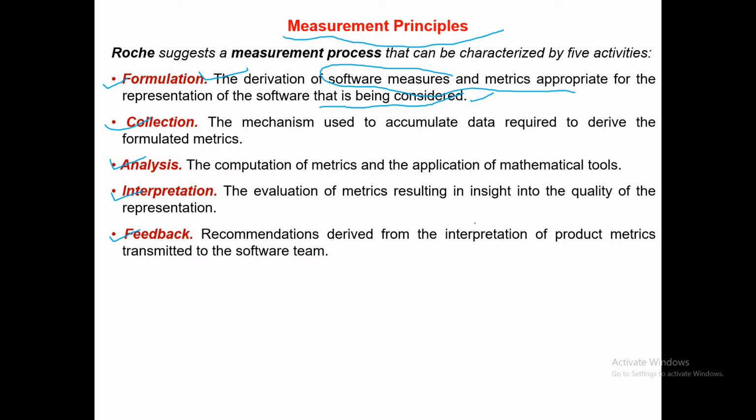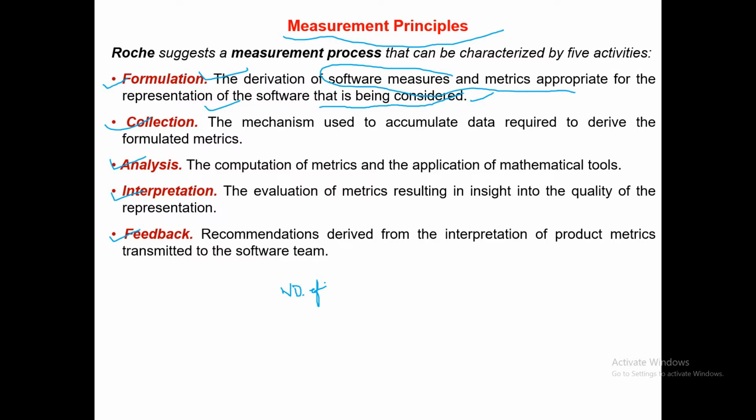Collection: the mechanism used to accumulate data required to derive the formulated metric. Now you have formulated that your measures are, say, number of errors, or number of lines of code in this particular module, or testing effort required, number of hours of testing required for a particular module.